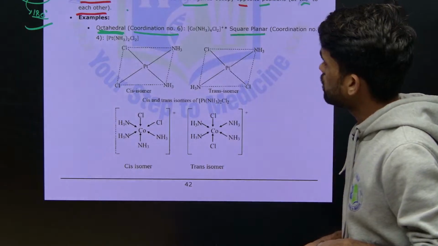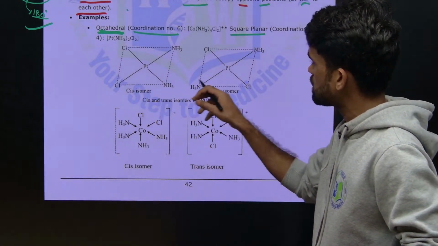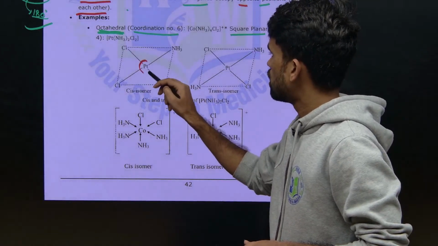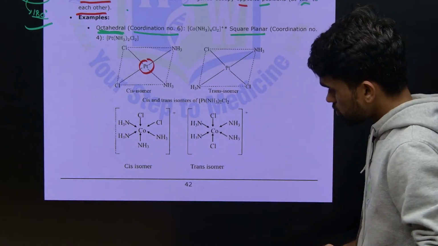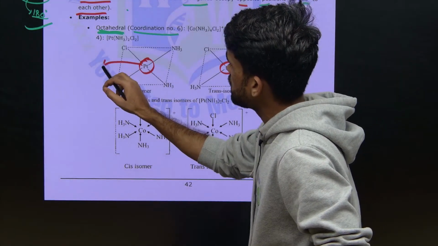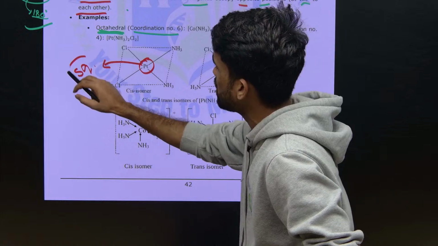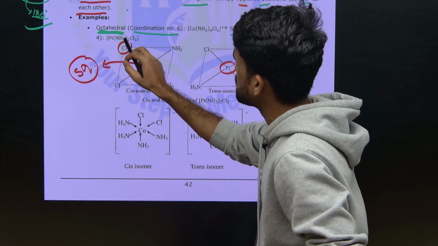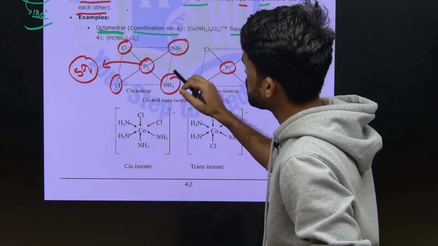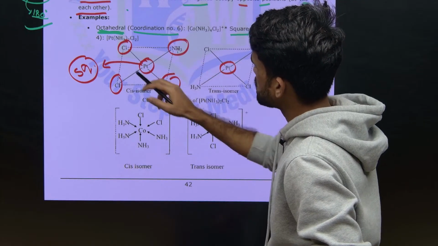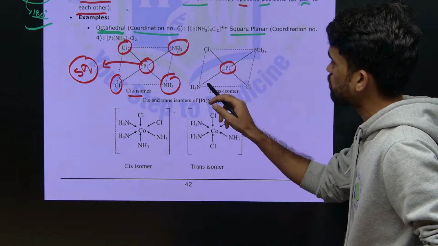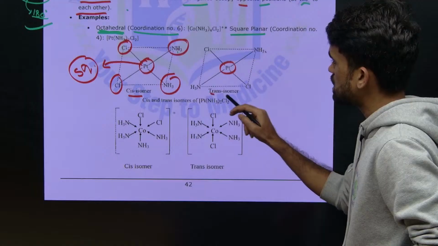So now look at here, this is a cis isomer we discussed, this is a trans isomer. I can say tetra coordinated complexes. Okay, so in tetra coordinated complex it is square planar, platinum complexes are square planar, and which is heteroleptic. See, two chlorides, same ligands, two ammonias, different ligands which are cis to each other. See, 90 degrees to each other, same ligands are at 90 degrees to each other, so you can say cis. Okay, same ligands are 180 degrees to each other, so you can say it is a trans isomer.